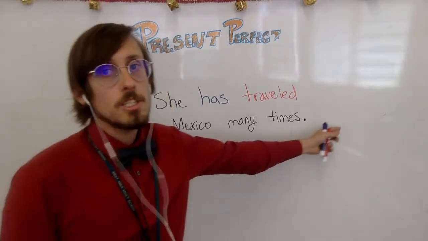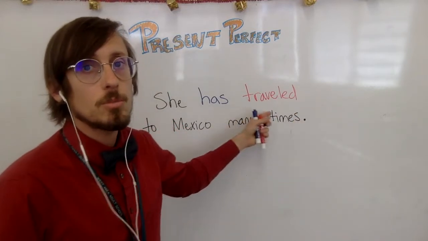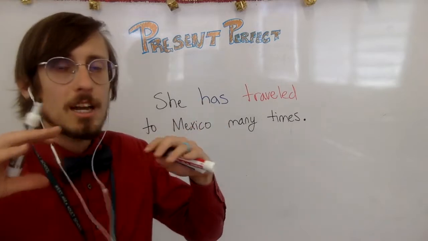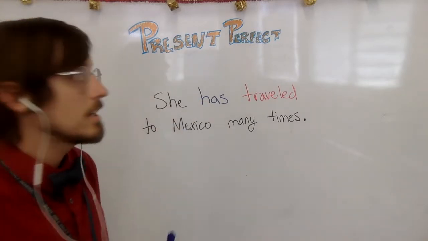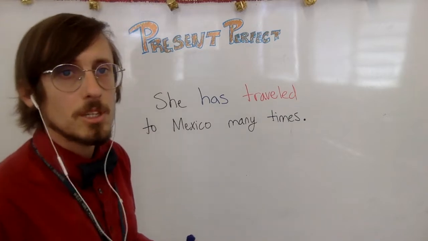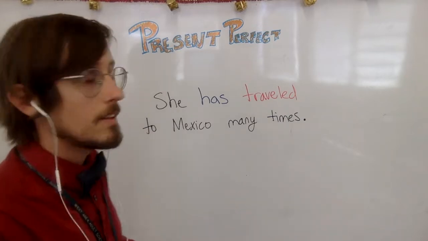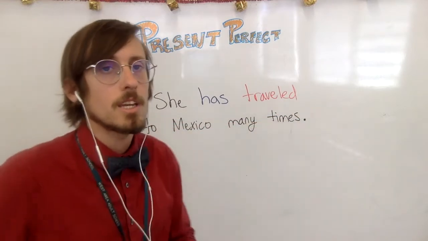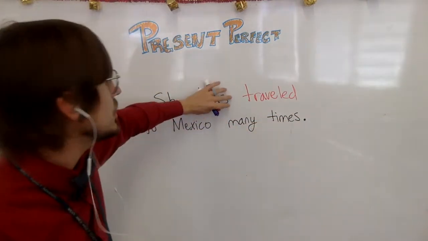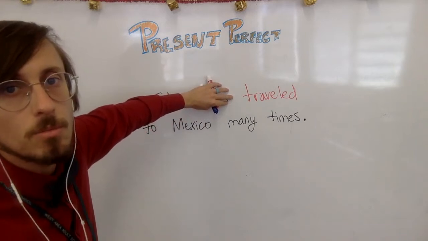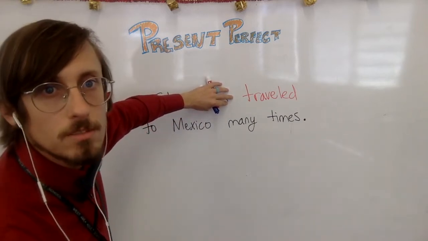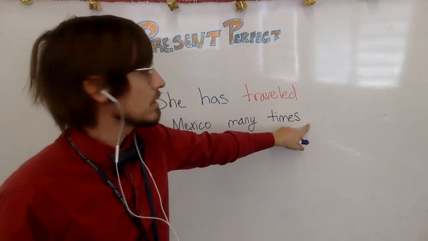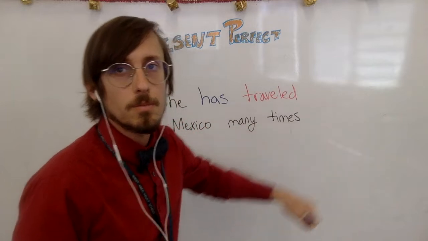So if you don't mention a specific time and you use the present perfect, that's a way to say this happened sometime and I'm not giving the specific time. She has traveled to Mexico many times. We don't know when. If I give a specific year or time, I would need to decide, okay, it was in the past. I need to just use the past. She traveled to Mexico many times in 2020. Or now, she has traveled to Mexico many times so far this year.